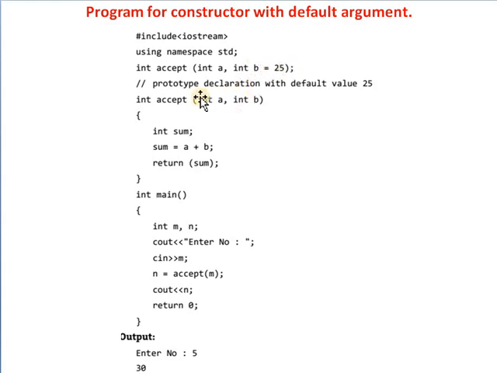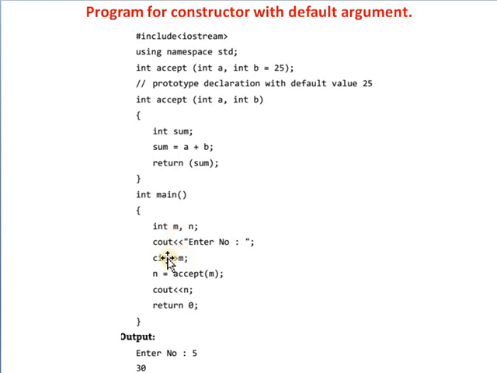Next, here is the function call with two parameters. The function definition is here. For calculating the sum, a variable sum is declared. In the sum variable, the addition of a and b is stored, and this function returns the result value sum. Then in the main function, two variables are declared, m and n. The value will be entered by the user. So the message is displayed, enter number. Here only one value is entered by the user.